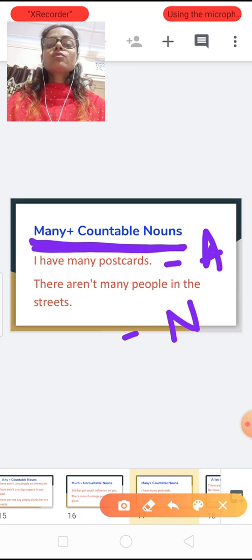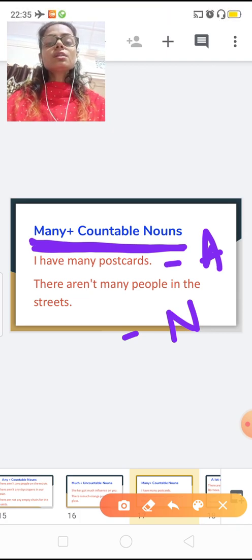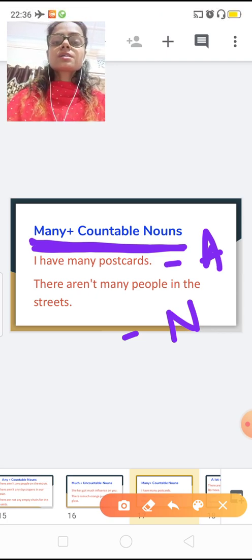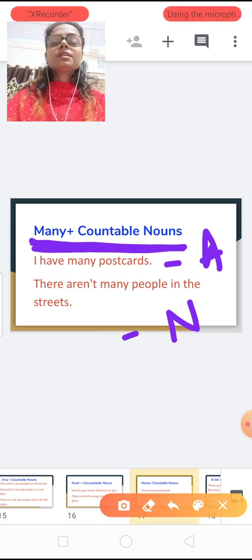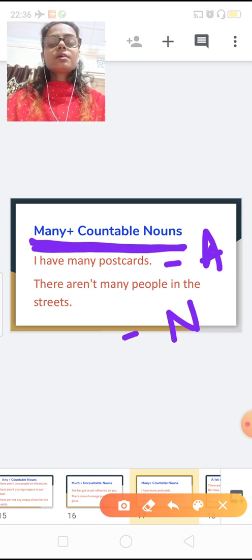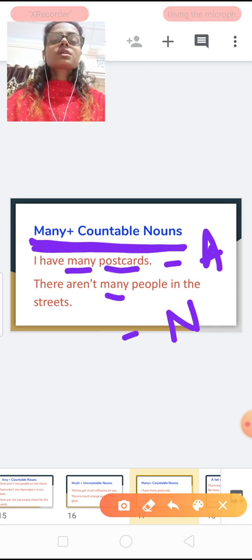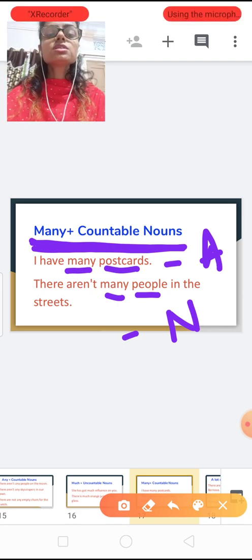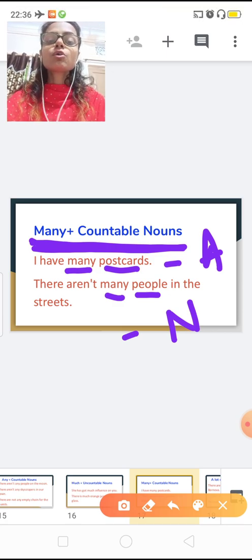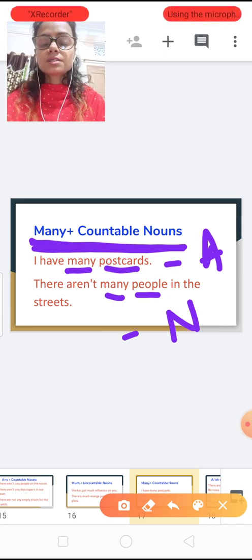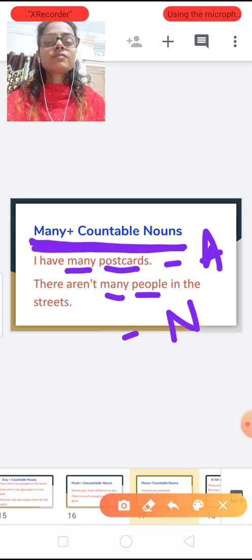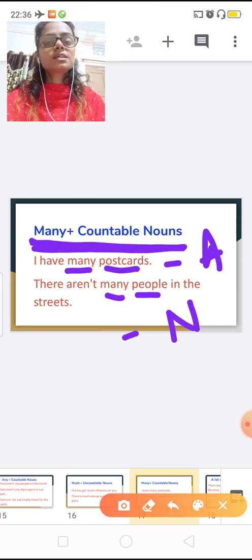Now you can see how we are using the same expression in both kinds of sentences. I have many postcards. There aren't many people in the street. Now, a more important thing: many is a determiner. Here postcards and people are nouns. So determiners are always used before a noun, otherwise they will not be called or used as determiners. Here we used many in two sentences, first in affirmative, second in negative.